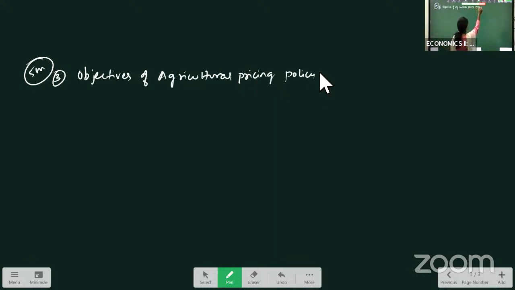Our government has introduced a pricing policy. Why? Because in our country, most of the farmers are suffering as they are not getting proper remunerative prices, and proper support prices are not given to them. So the new agricultural pricing policy was introduced, where minimum support price and maximum support price are fixed by the government.